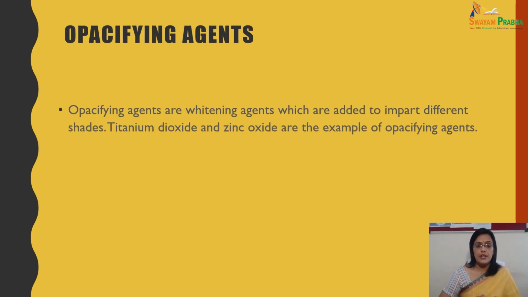Opacifying agents. Opacifying agents are whitening agents. These are added to impart the different shades. Titanium dioxide and zinc oxide are examples of opacifying agents. So dear student, you remember these two ingredients: titanium dioxide and zinc oxide.